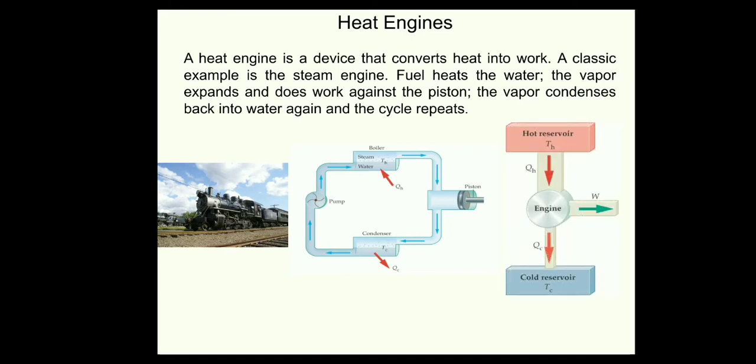Now I give the amount of energy. To run this engine we require some energy, that is QH, and some amount of energy we reject to the atmosphere, that is QC, the cold reservoir. So there are two reservoirs. One is a hot reservoir having a temperature Th, through which heat energy Qh comes, which is provided to the engine. The engine does some work, that is W, and